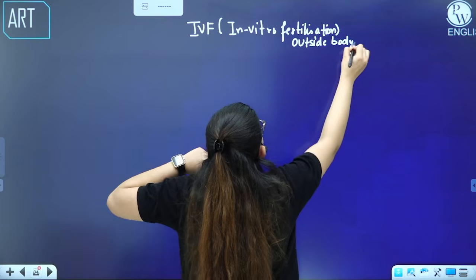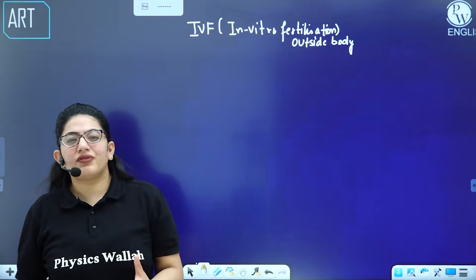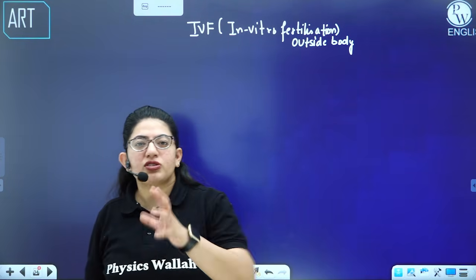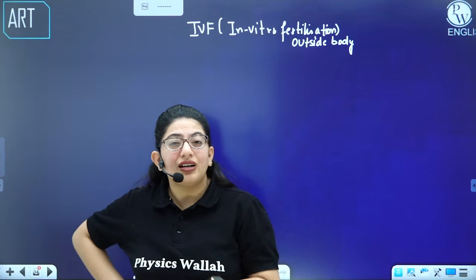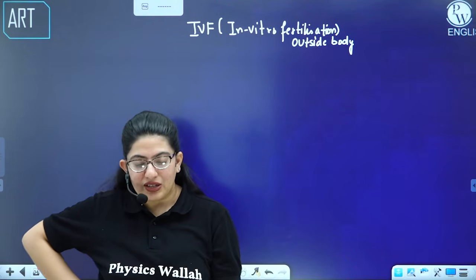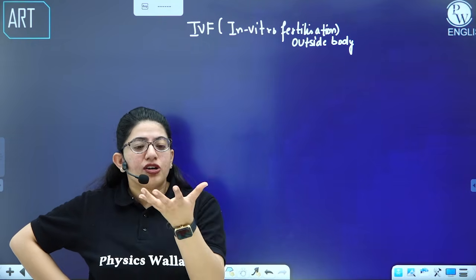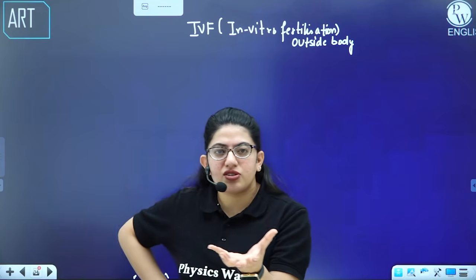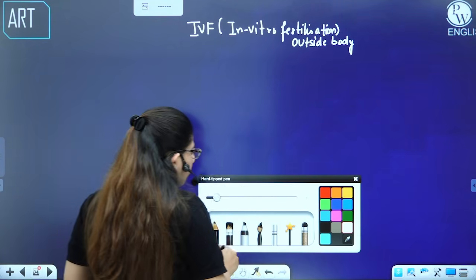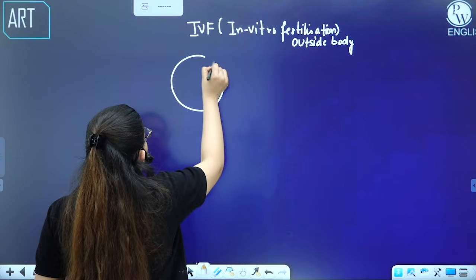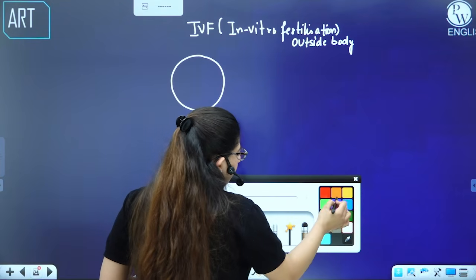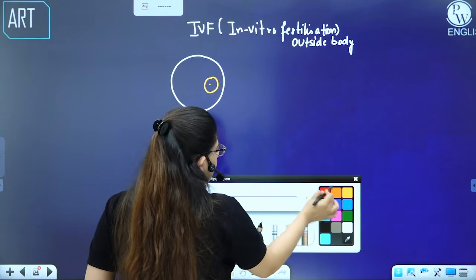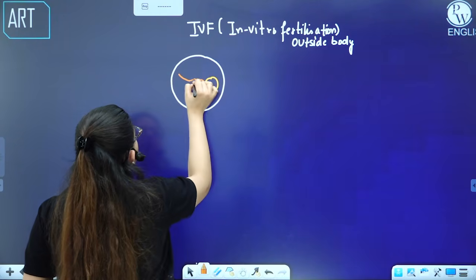Okay. So you must have heard the word test tube baby. Why do you call it a test tube baby? The baby is not completely formed in the test tube. Rather, the fertilization takes place in a test tube or in a petri dish, right? You must have seen the flat glass dish in the laboratory. That's a petri dish, right? So what we do is we take a petri dish, then we take out the female's ova, and we also take male sperm, and we allow them to meet here.